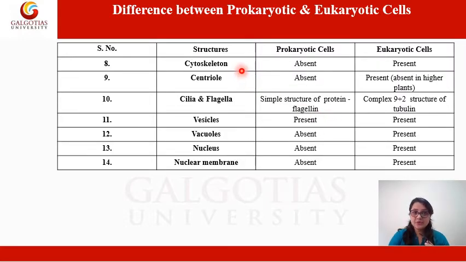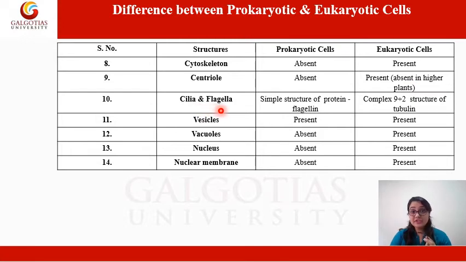Next is the cytoskeleton, which is absent in prokaryotic cells and present in eukaryotic cells. Centriole is absent in prokaryotic cells whereas present in eukaryotic cells, although it is also absent in the eukaryotic cells of higher plants.